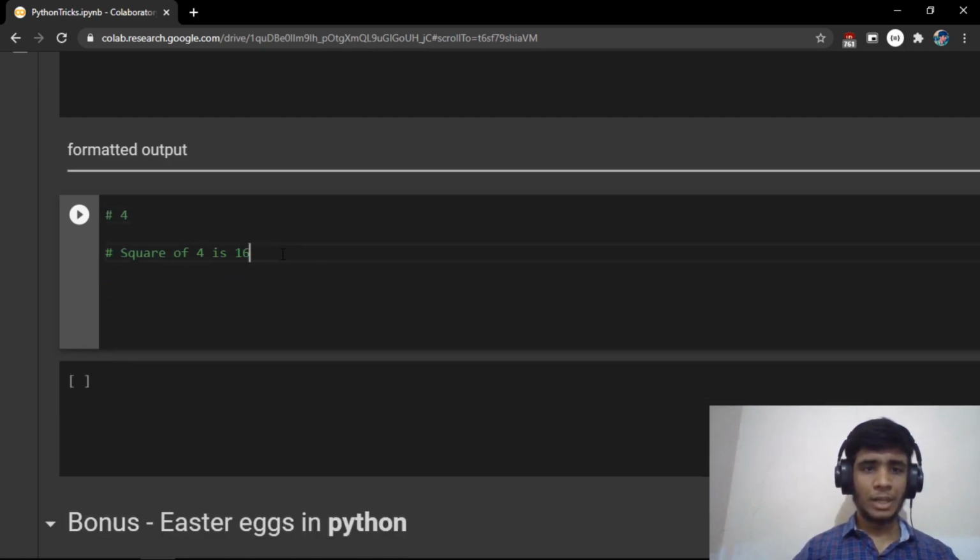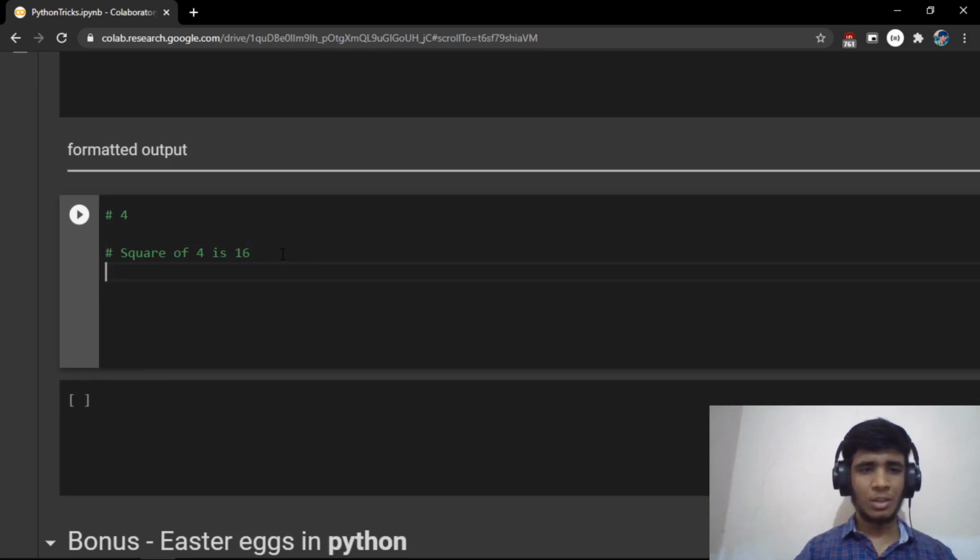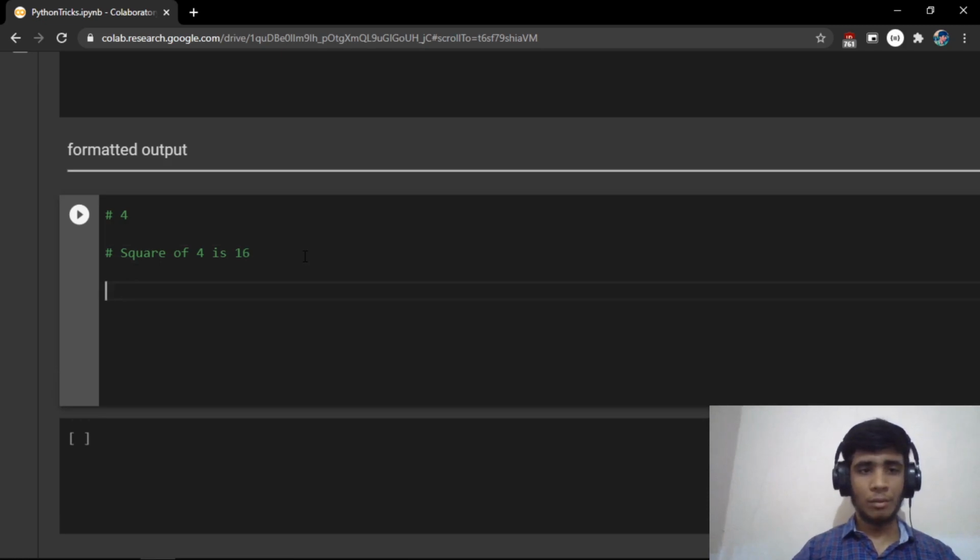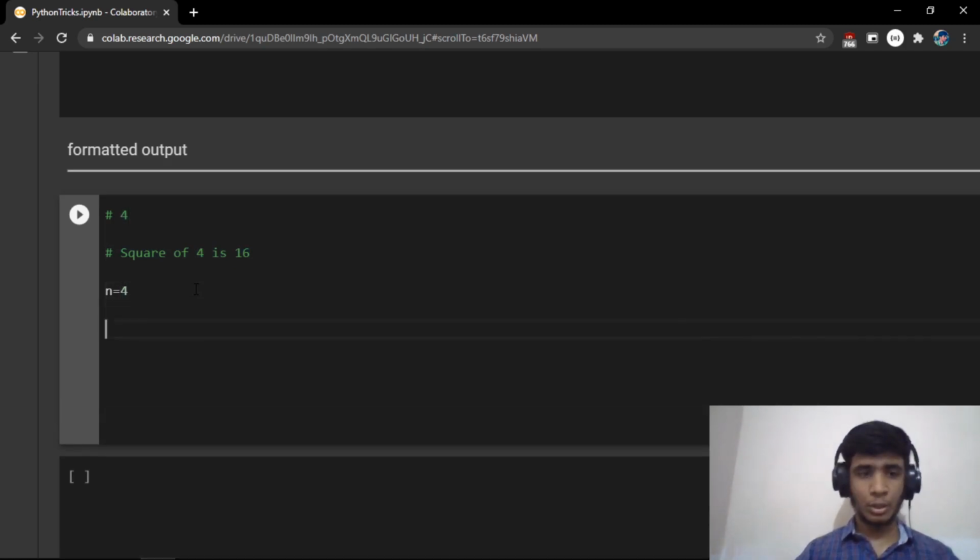Many times we make errors with extra spacing or other kinds of mistakes, and for that, in Python, there's a simple way of doing it. Let's take this example. Let's say we want to print the square of a number in this format. I have taken the input n is equal to 4, and observe carefully, I'm going to copy the output format and give it here, and I say dot format.